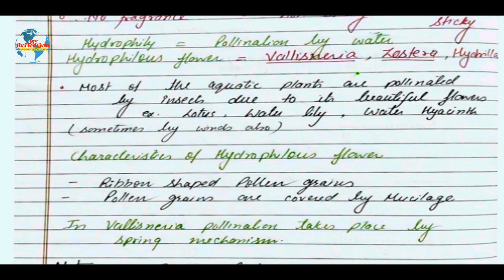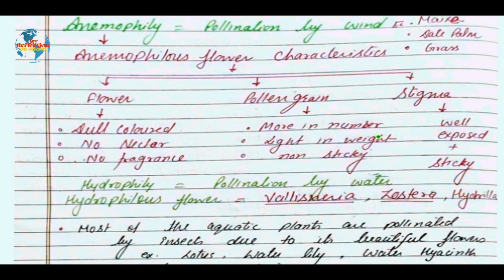Clear? Now we have anemophily. Anemophily means pollination by wind, as I told. All dull colored flowers like maize, rice, wheat, these plants have anemophily, where pollination takes place with the help of wind.